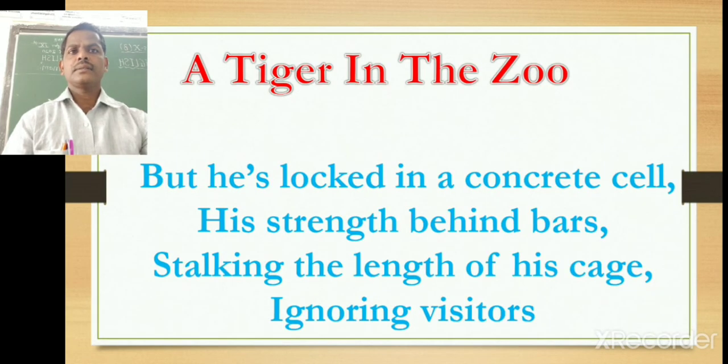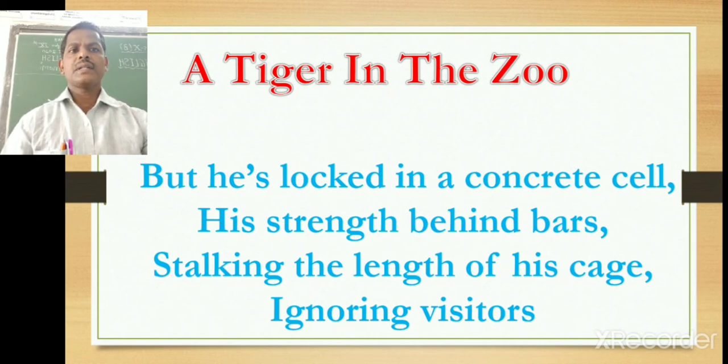Now further, the stanza deals with the tiger being back in the zoo again, but he is locked in a concrete cell, built of cement, sand, and water. Cell here is a cage. His strength is behind the bars; all the power the tiger is having is kept behind the bars now.